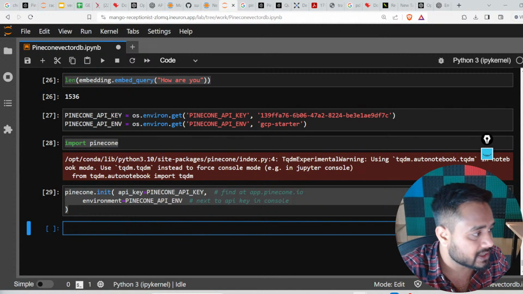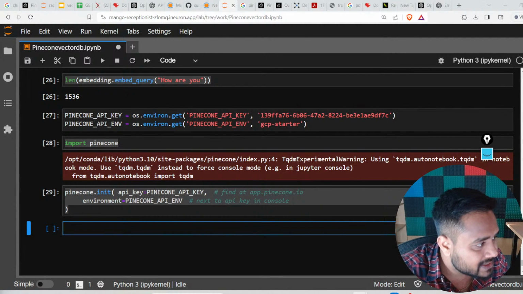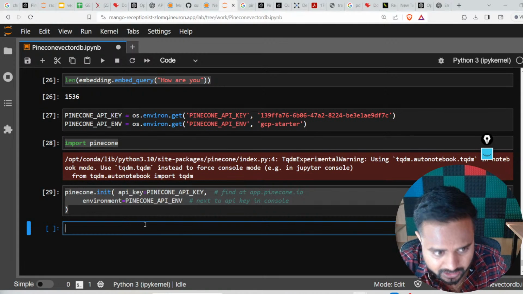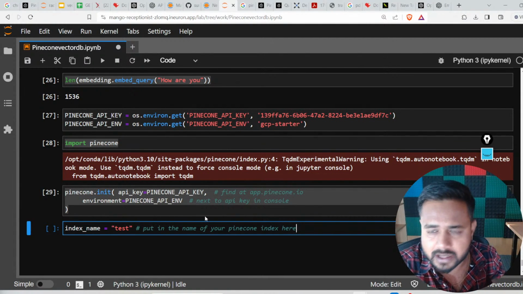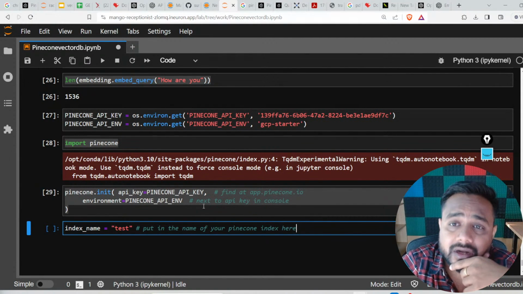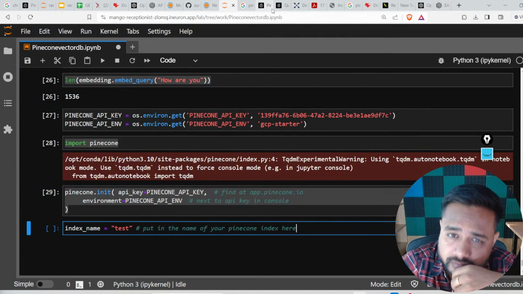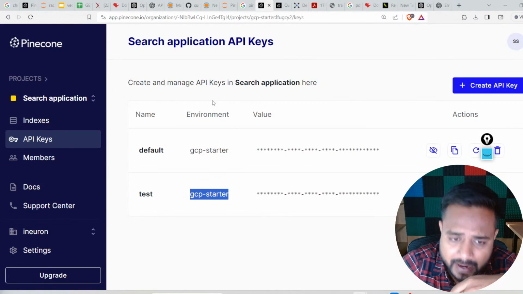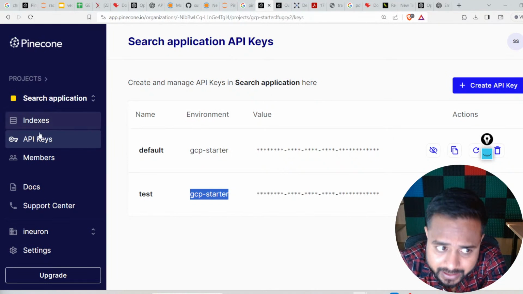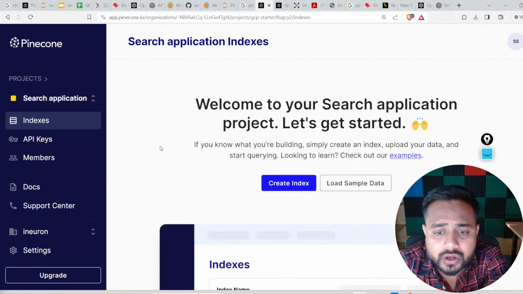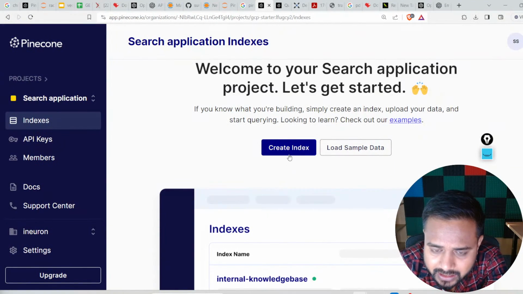Now we have initialized it. Now the next thing, we have to initialize the index name. So here is my index name which I have to initialize. Where will I find the index name? Just go to your Pinecone, click on the indexes here, and click on this create index.